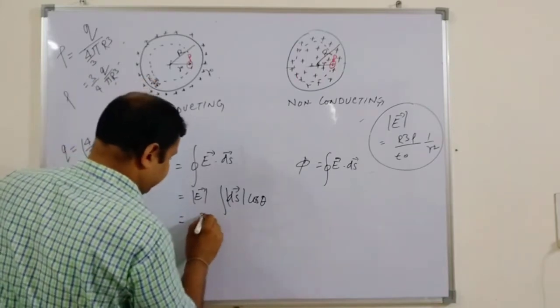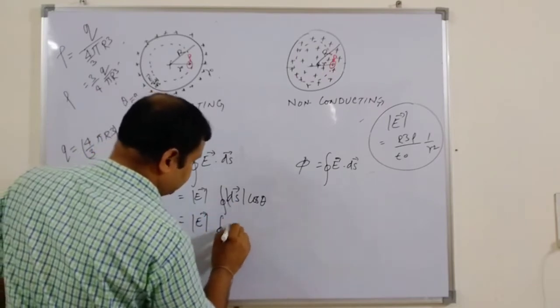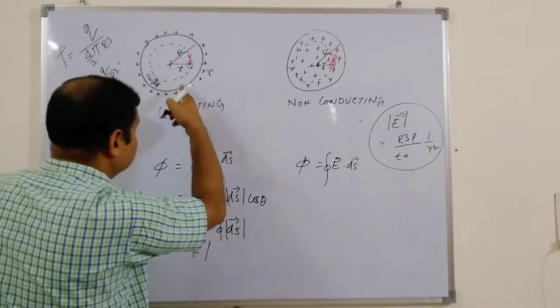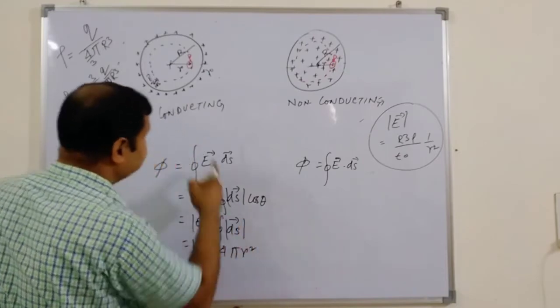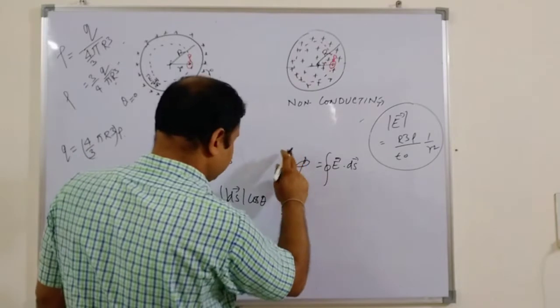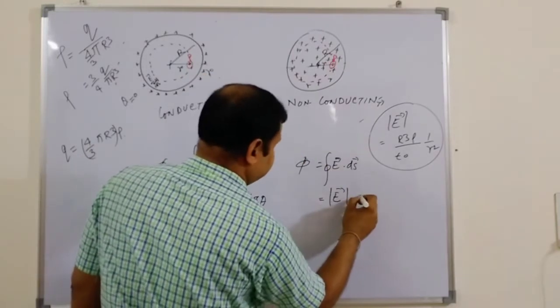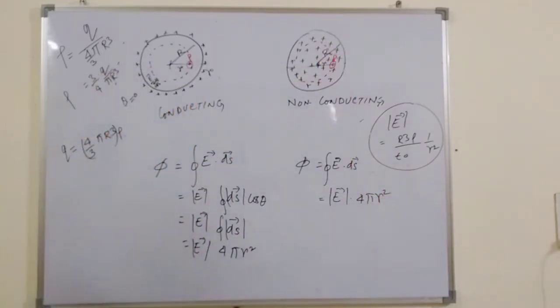So this is E and this is the closed integral of |dS|, and as you consider this on the radius r, this will be 4 pi r squared, the small one. In this case also it will be the same: |E| and 4 pi r squared. This one is 5.